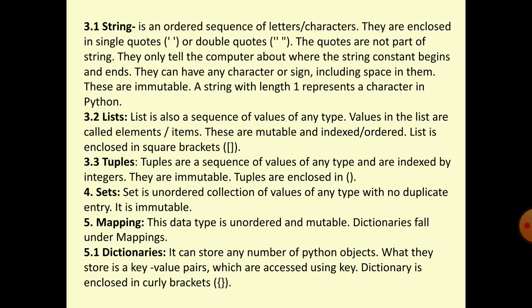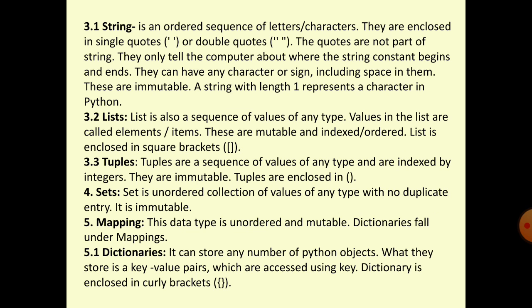String, just now I have explained. String is a set of characters, a set of characters or letters known as a string. They are enclosed in quotes, either single inverted commas or double inverted commas we can enclose.